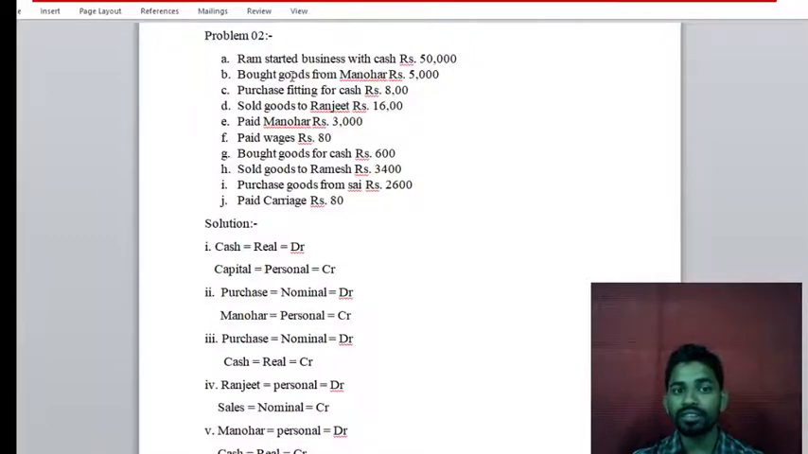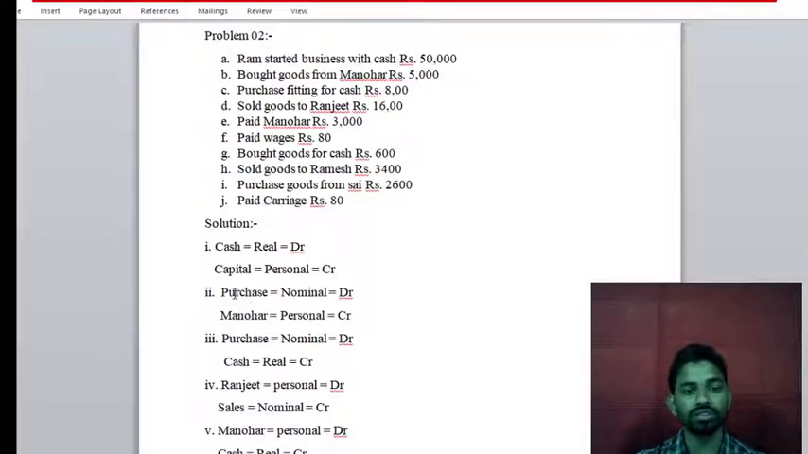If they say, bought goods from Manohar by cash, then it is a cash transaction. Then which two accounts are affected in that case? The purchase account as well as the cash account. But in this transaction there is no mention of the word cash, so it is a credit transaction. That's why we take the purchase account and the Manohar account. Now we have to ascertain the types of the accounts.